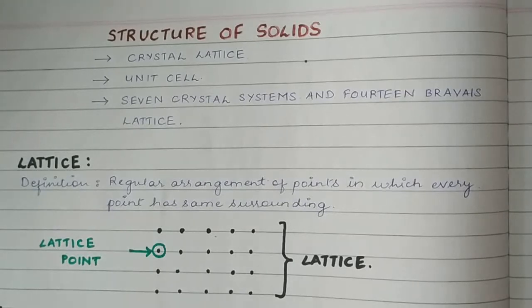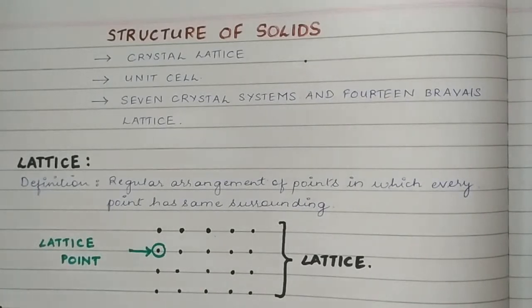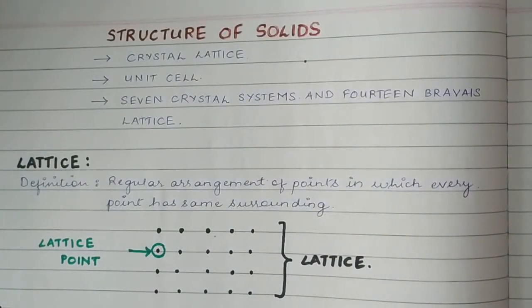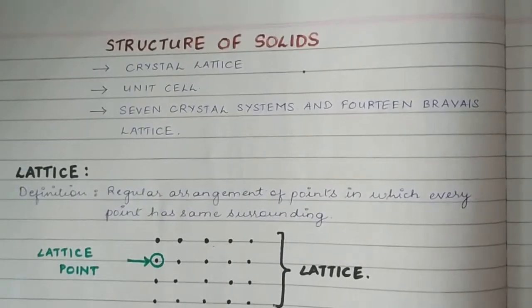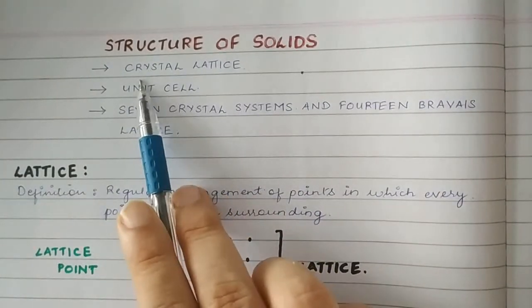Till now we have discussed the very basics of the solid state, that is its general characteristics, then classification of solids, then under that classification of crystalline solids. So you have a rough idea now about the introduction of solid state. Now we are moving ahead and going deeper into the structure and arrangement of the solid constituent particles in the system. Under that we will be studying what is called crystal lattice.